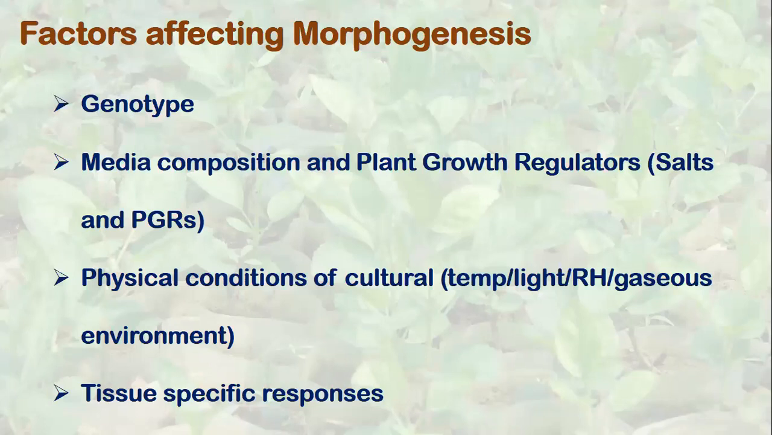Media composition, both salt and plant growth regulator, plays a vital role in this process of morphogenesis. Generally, auxin and cytokinin are very important in morphogenesis, where a higher concentration of cytokinin results in shoot formation, and a higher concentration of auxin gives roots. Where cytokinin is lower and auxin is higher, and in between, we get callus, somatic embryo, shoot organogenesis, all that in between. This I will again discuss in morphogenesis in detail.